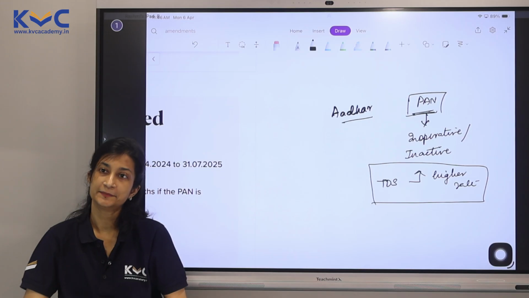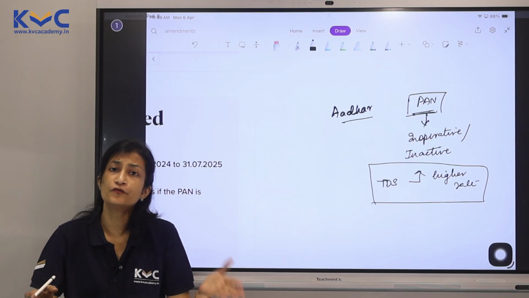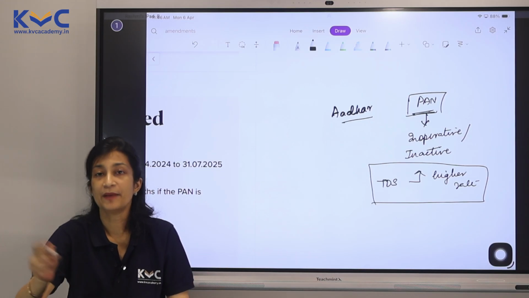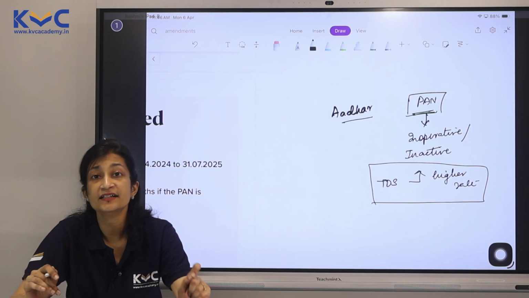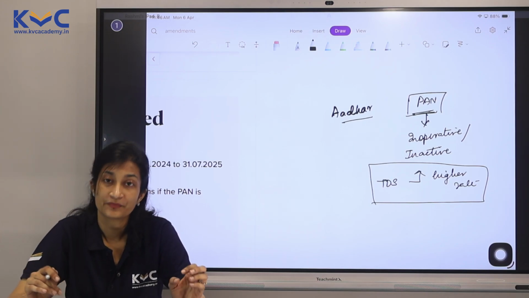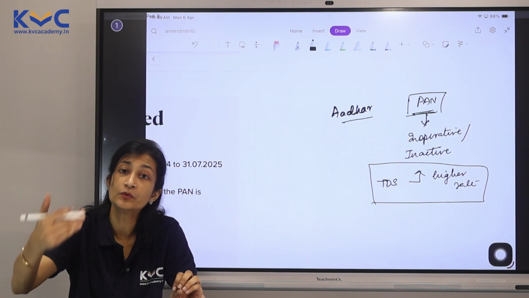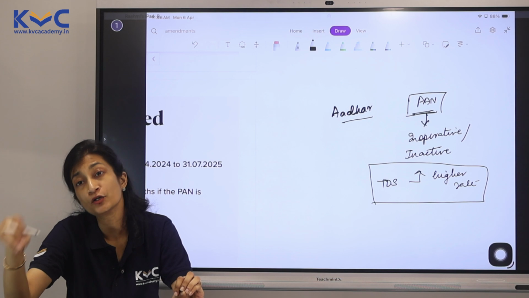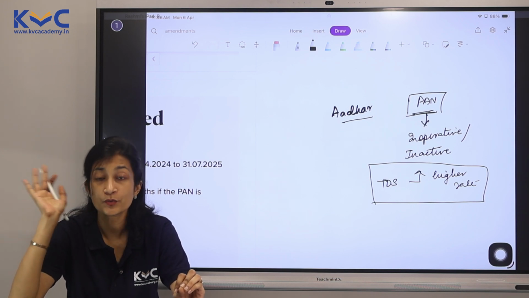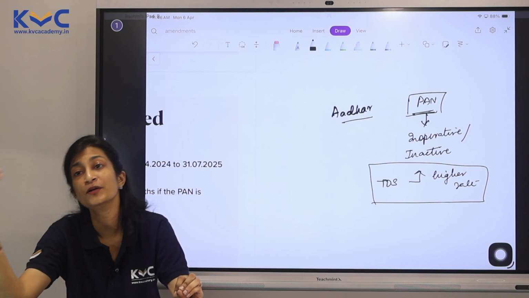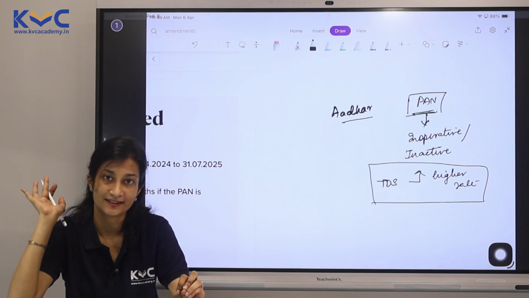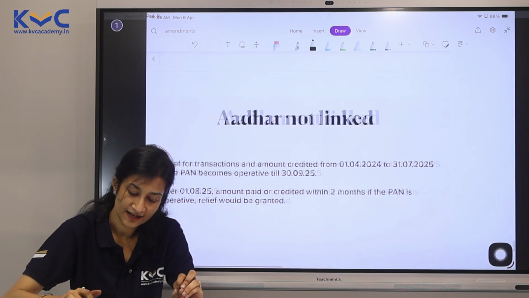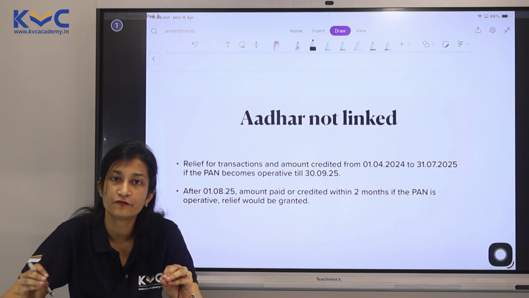Now what was happening here? Maybe a person has forgotten to link his Aadhaar with PAN. So his tax is getting deducted at 20%. Not just that, even the one who is deducting has to now be very careful and deduct also at 20%. So this was causing hardship more to the one who is deducting. So now what they say, let's give some relief here.